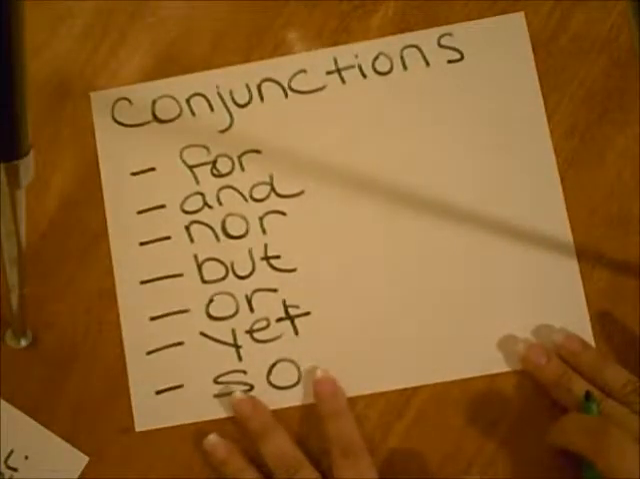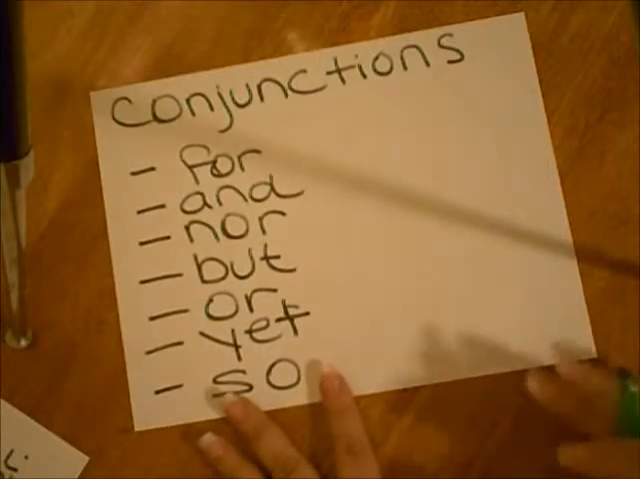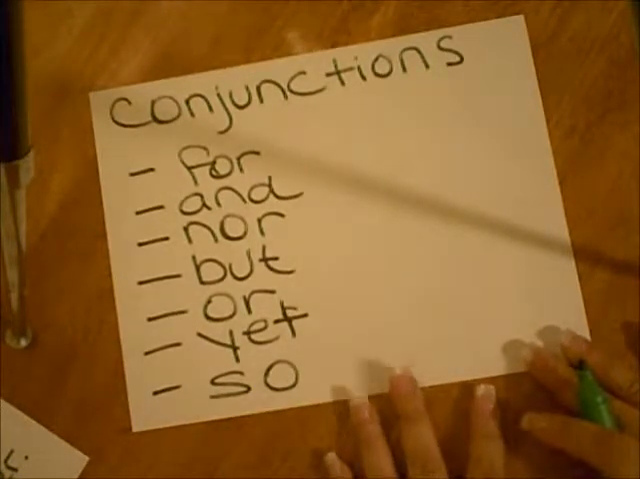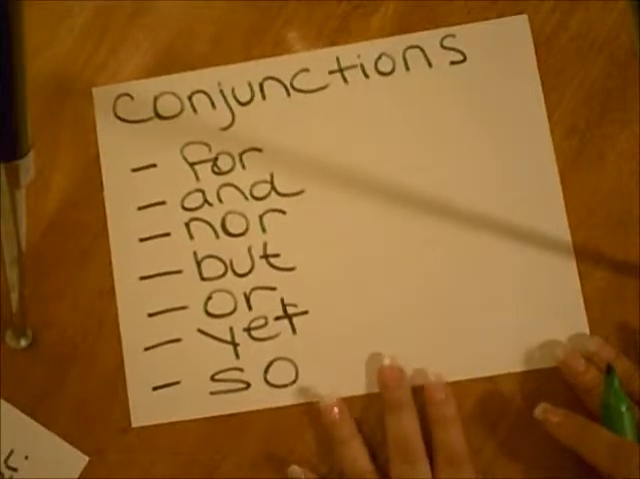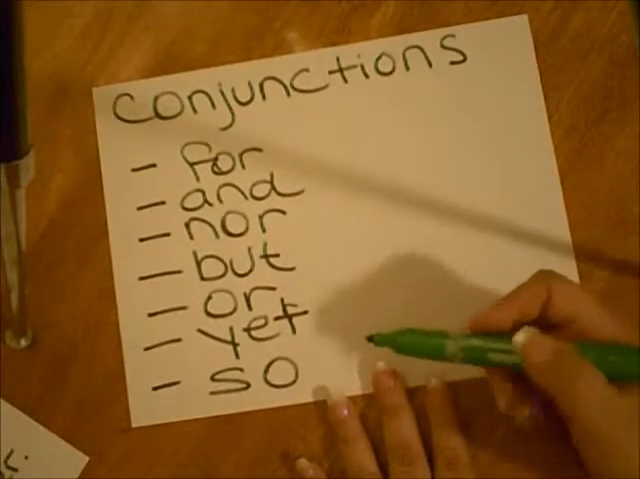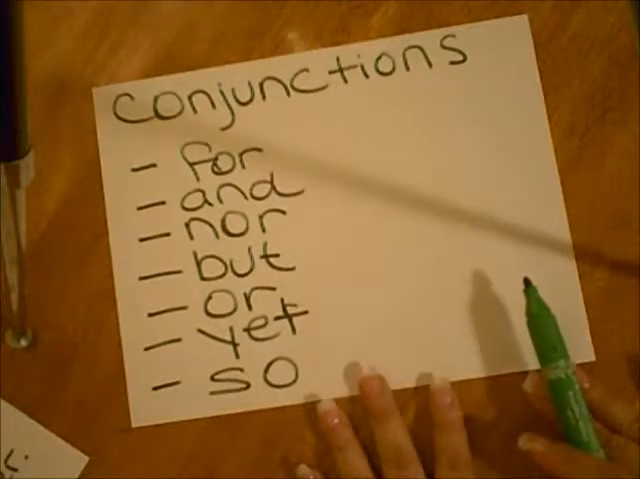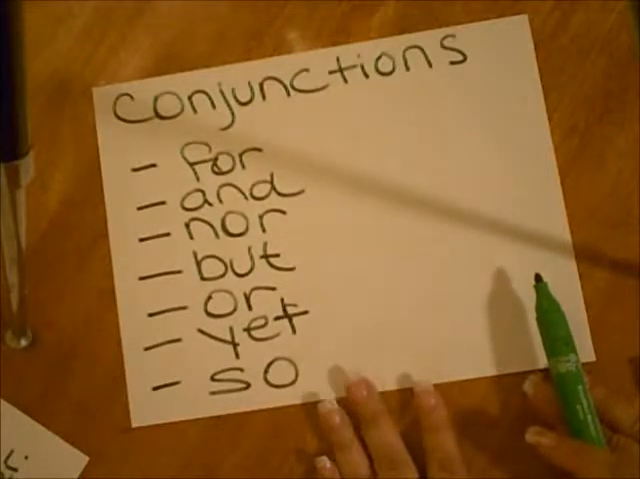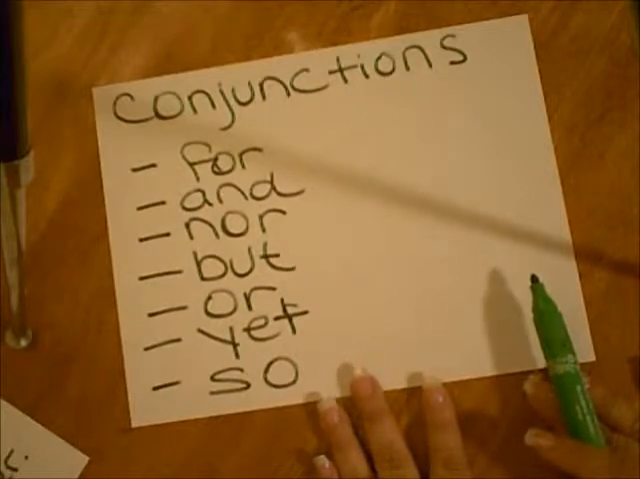The conjunctions. What they do is that they join words that are of equal value. And the best way for us to remember that is if we think of fanboys. F is for, A is for and, N is for nor, B is for but, O is for or, Y for yet, and S is for so.